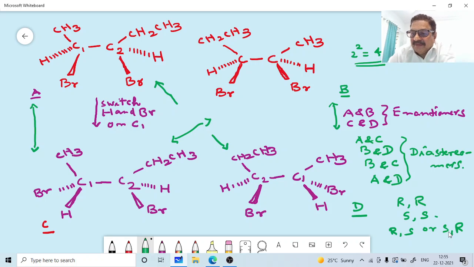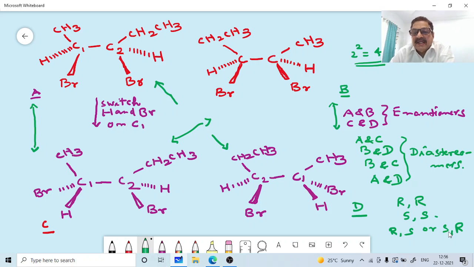Got the point? A pair of diastereomers has the same configuration around at least one stereocenter and the opposite configuration around the other.